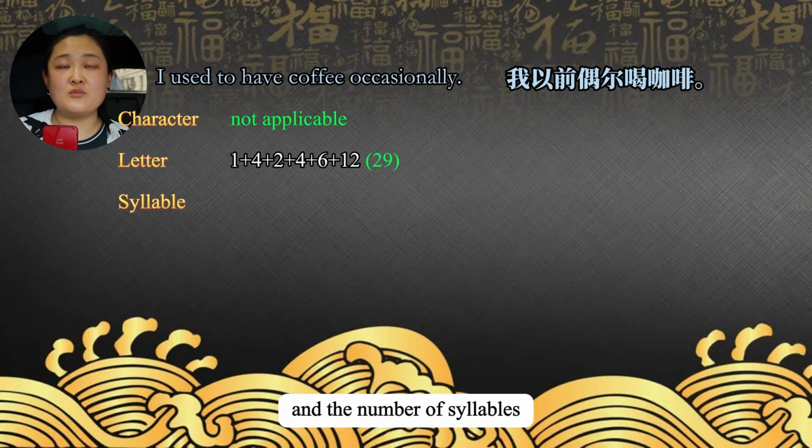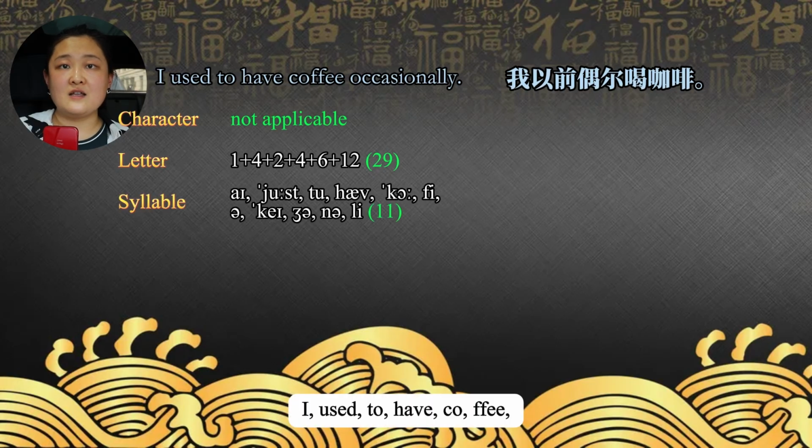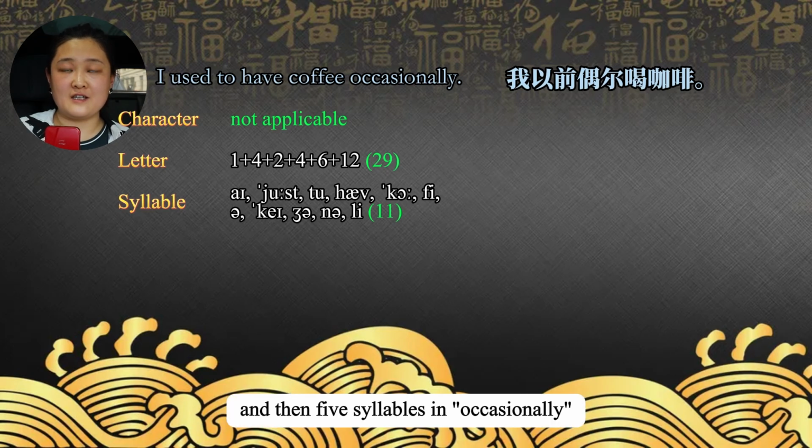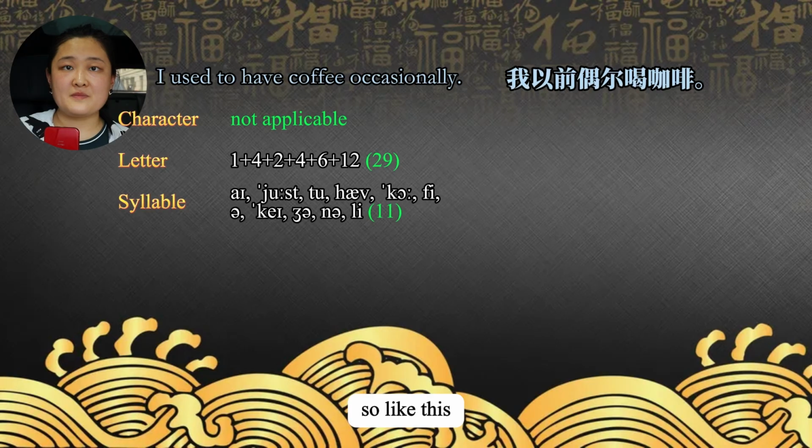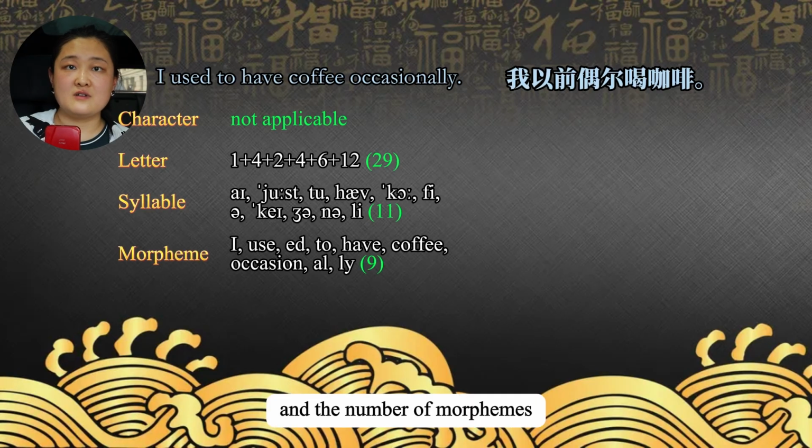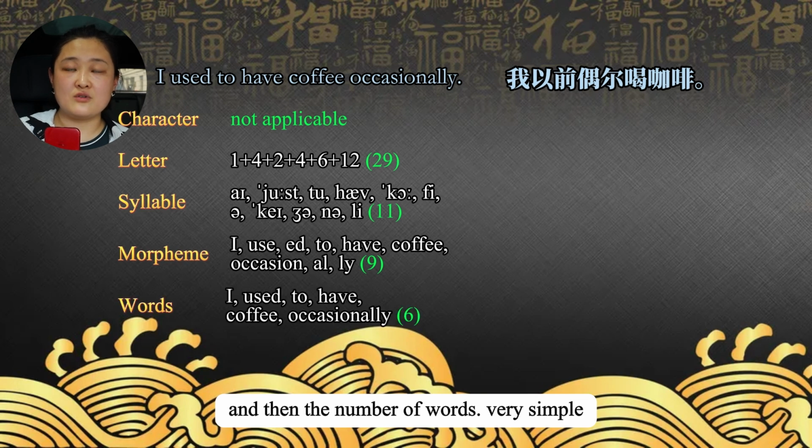And the number of syllables: "I used to have coffee occasionally" has 5 syllables in "occasionally". So like this. And the number of morphemes: the word "used" has 2 morphemes, "occasionally" 3 morphemes, the other words 1 morpheme. And then the number of words, very simple.